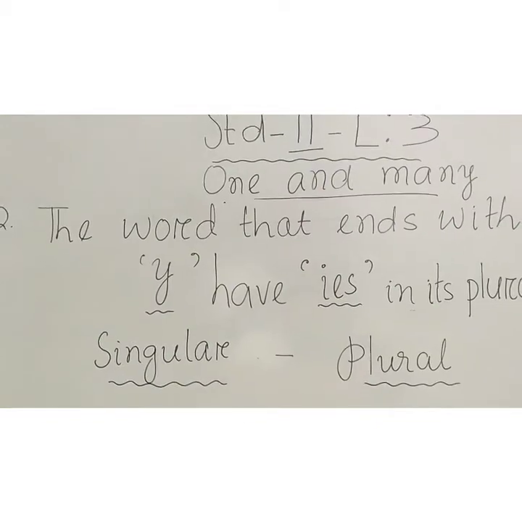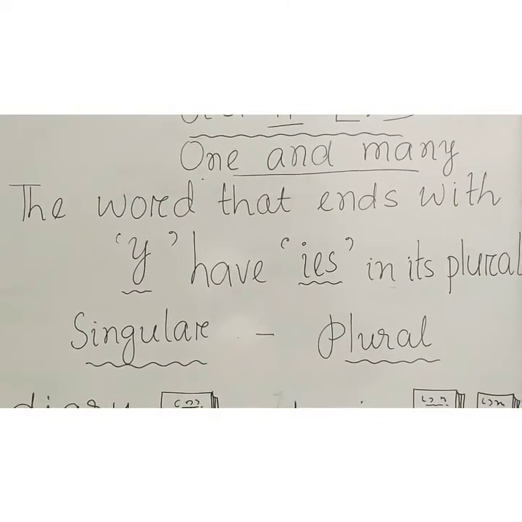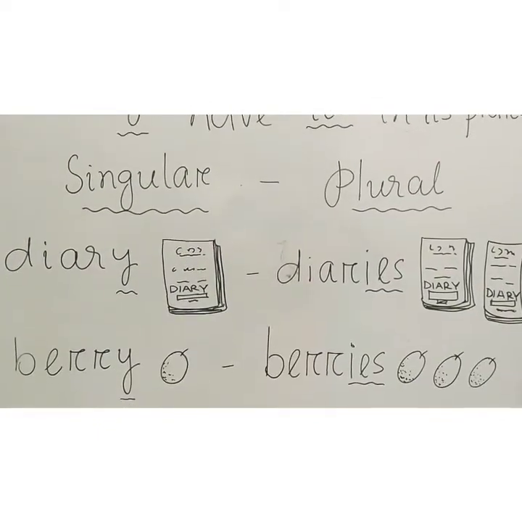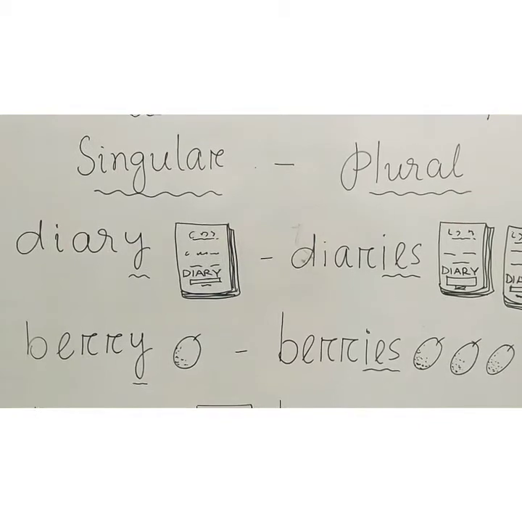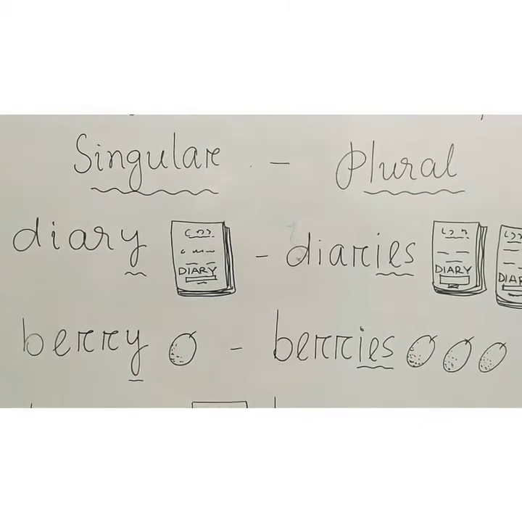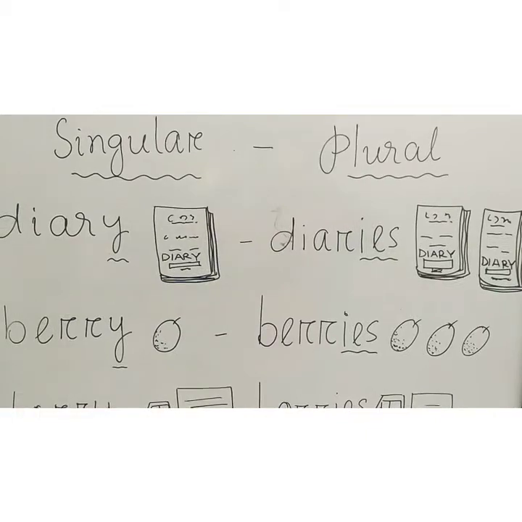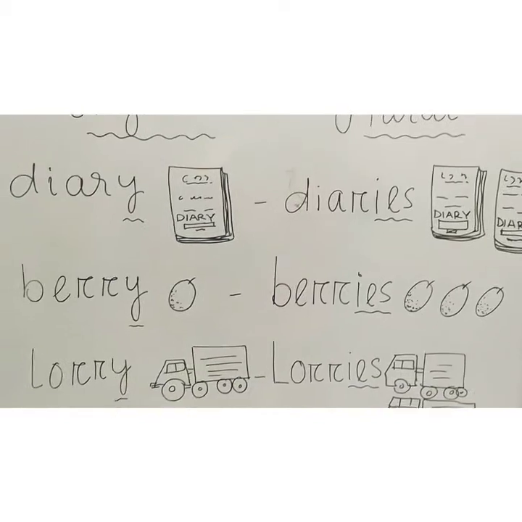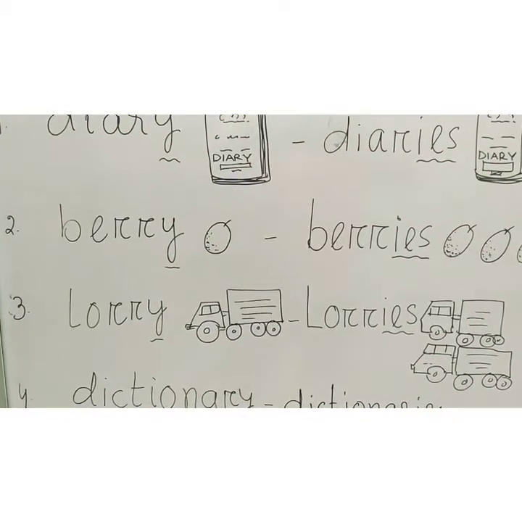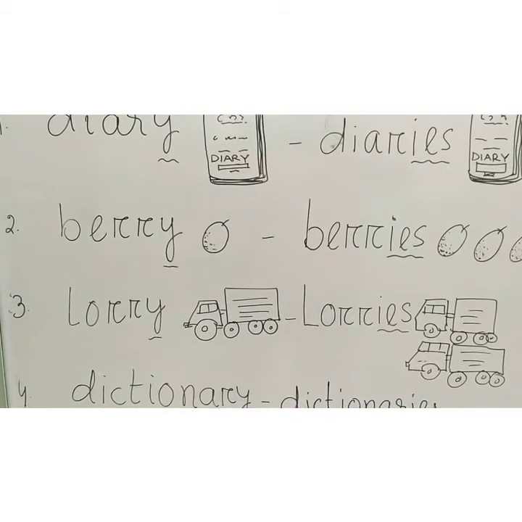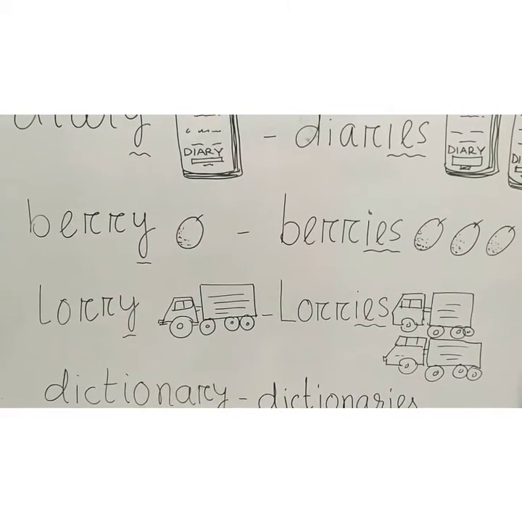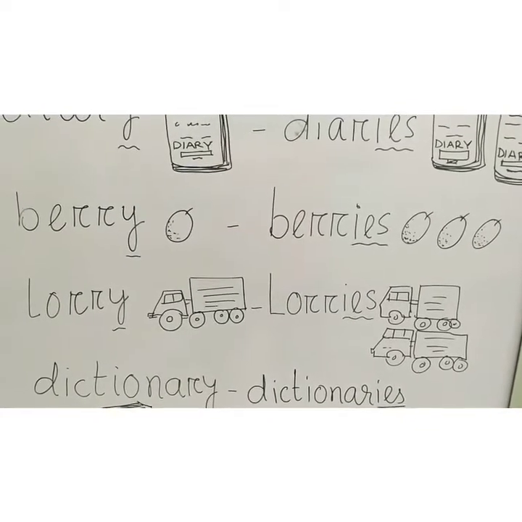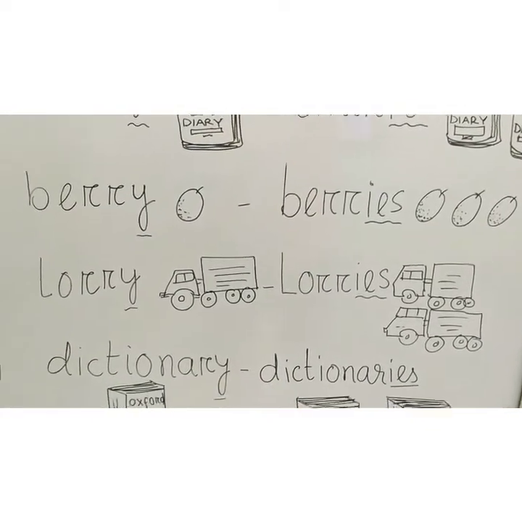Okay. Now the words that end with Y have IES in their plural form. Here some examples are here. Diary ends with Y. Plural form diaries, ends with IES. Berry, a type of fruit, ends with Y. In its plural form, berries. More than one berry means berries, which ends with IES.